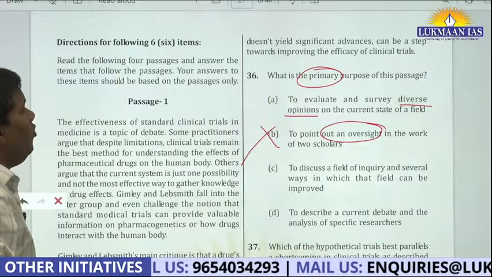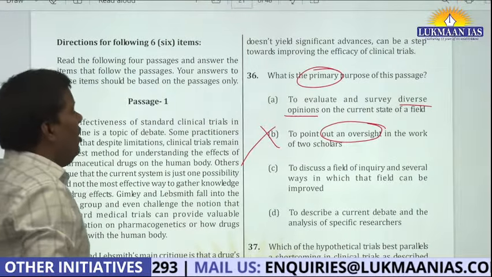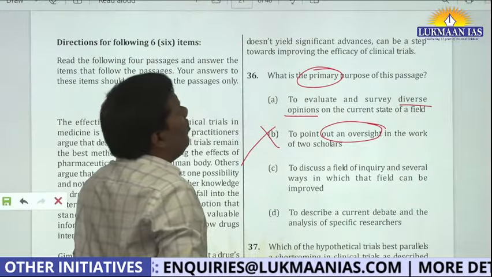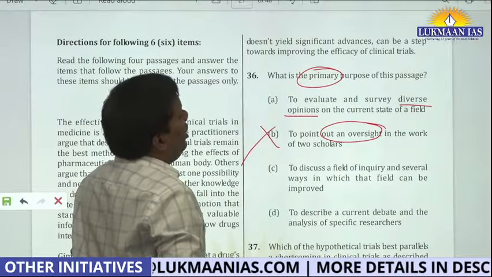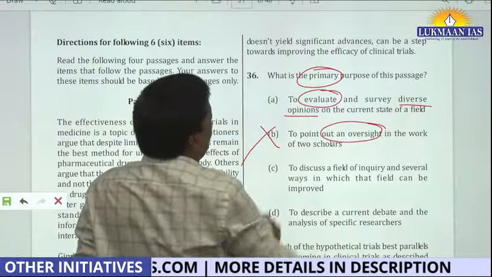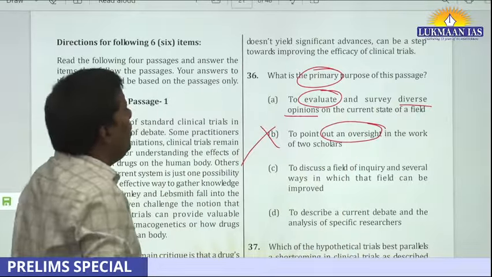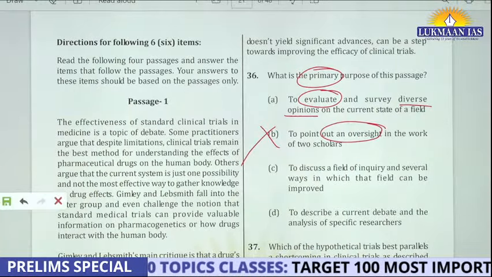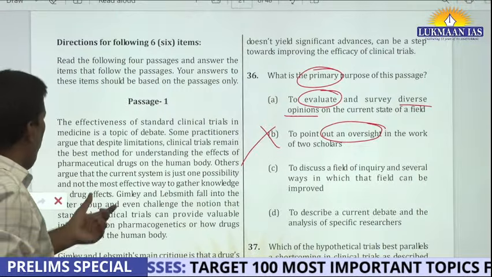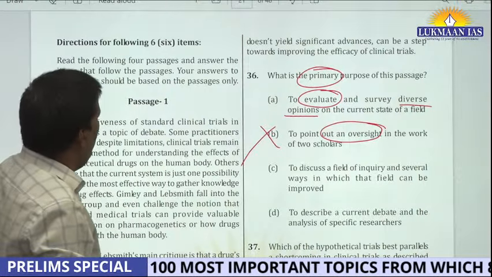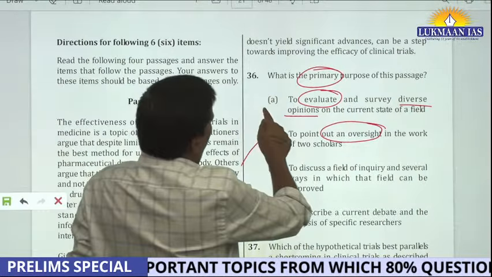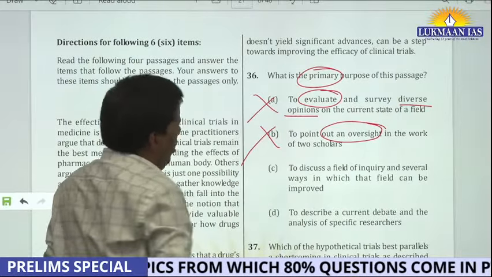So, diverse opinion. See, the words here are very loose. To evaluate: the evaluation has not actually been done. Right? Survey you can see. And diverse opinion? See, it is not diverse opinion. It is a scientific inquiry of the Gimlian lab. So if you have that understanding, this also you will eliminate.